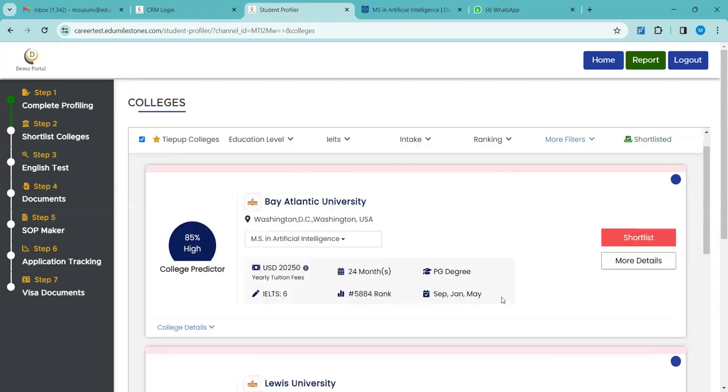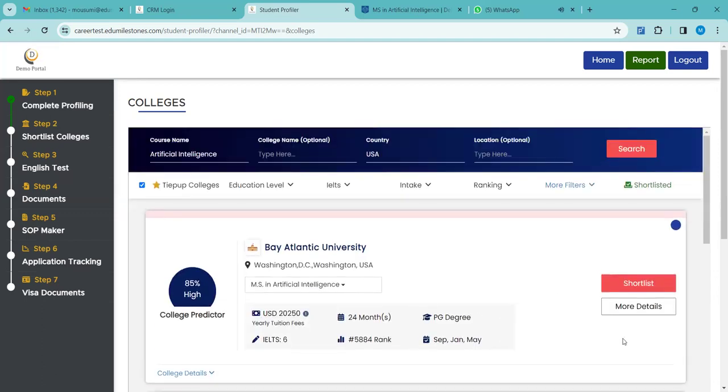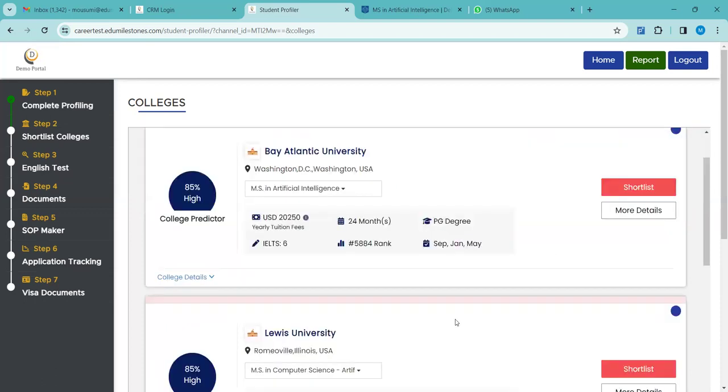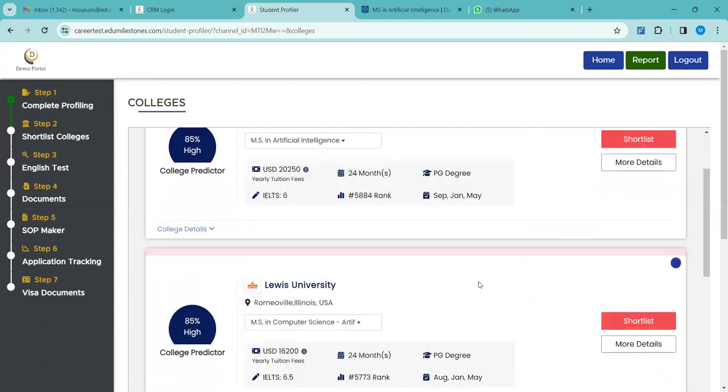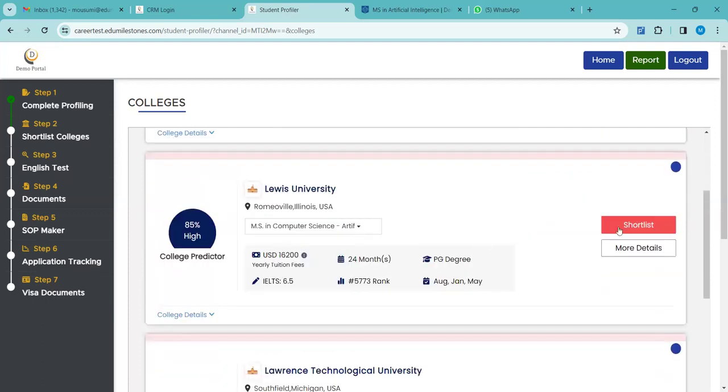Yeah. So now I will show you the shortlisting part. Till now, is everything clear, or are there any confusions? Any confusion? It's clear. So now I will just show you the shortlisting. I think shortlisting will also be much easier for you. So let me shortlist a few universities. I'm shortlisting.